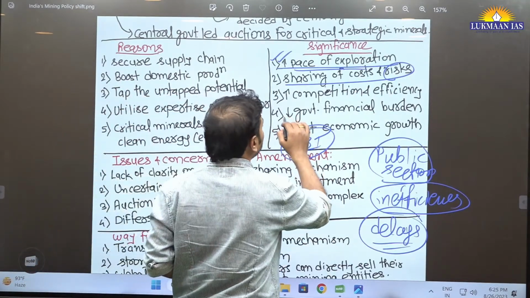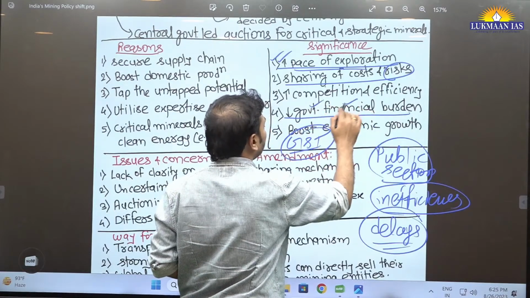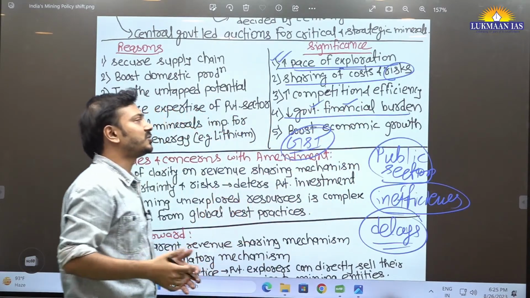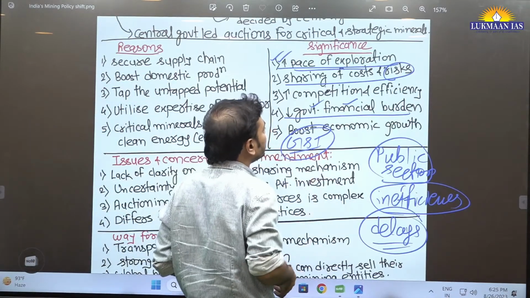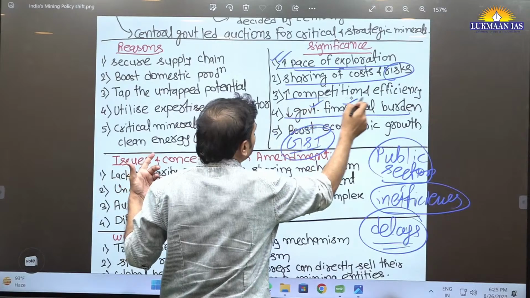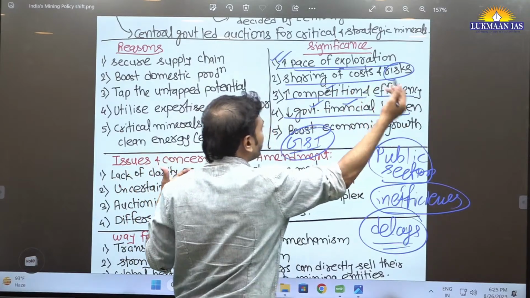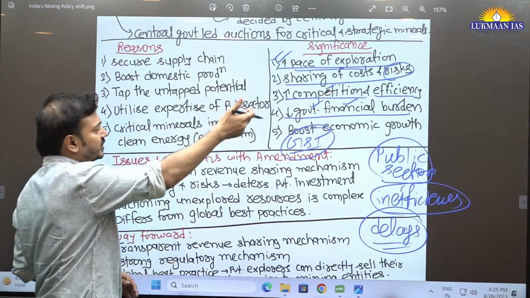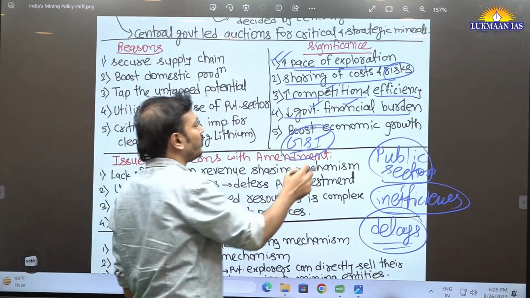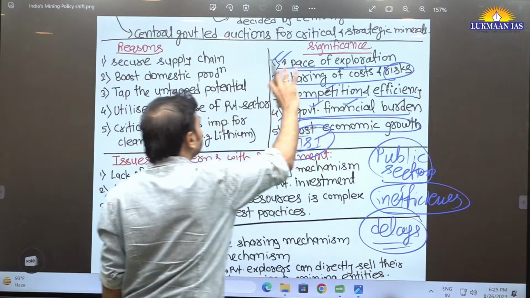And now we can say that the government financial burden will reduce as the cost will be shared with the private sector. Yes, of course, the profits will also be shared. The expertise will bring competition, efficiency, professionalism, and timely completion of projects. So this will overall boost the economic growth within the country. This is, we can say, 5 points.